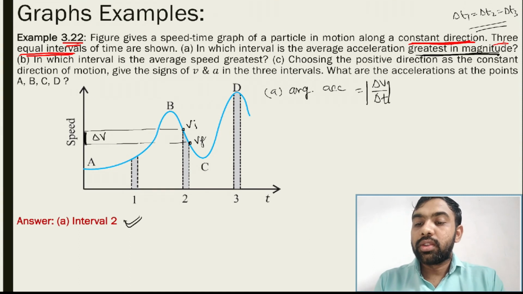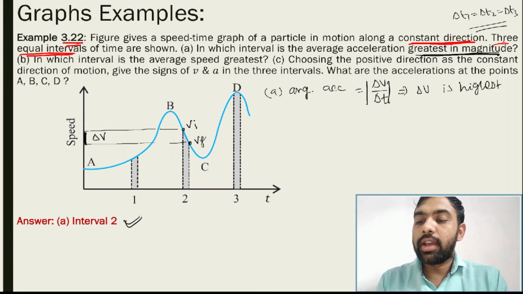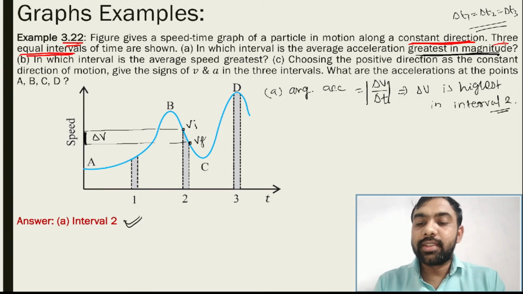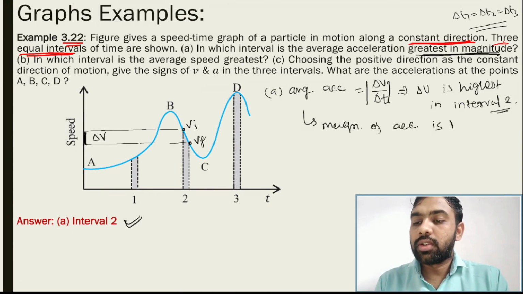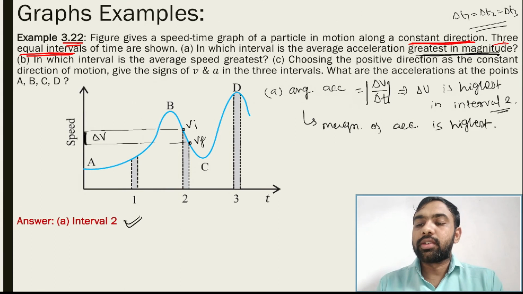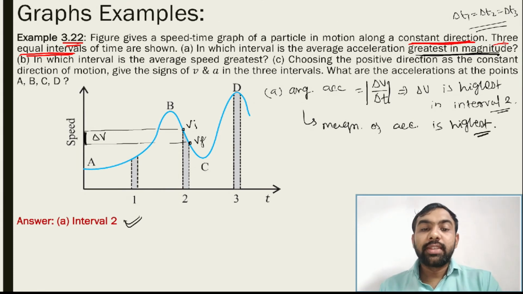So for magnitude, in interval 2 delta v is highest. So the magnitude of acceleration is highest in interval 2. Okay, so that is our first answer.